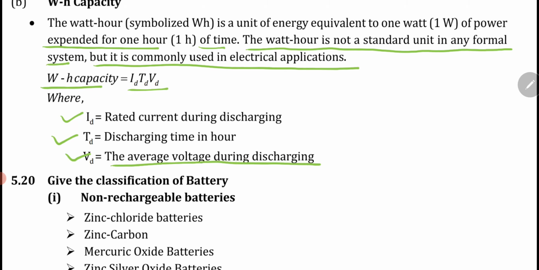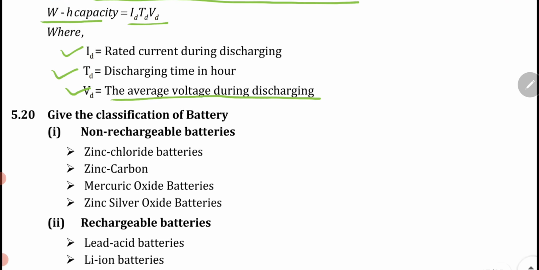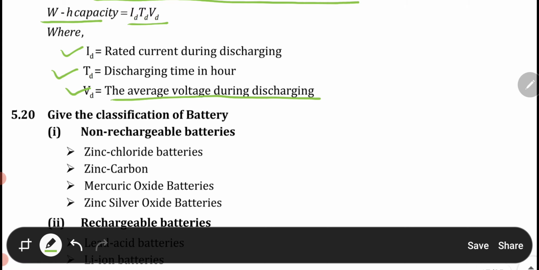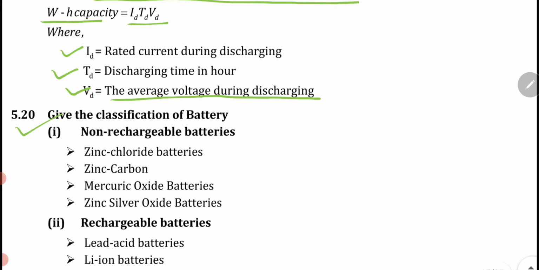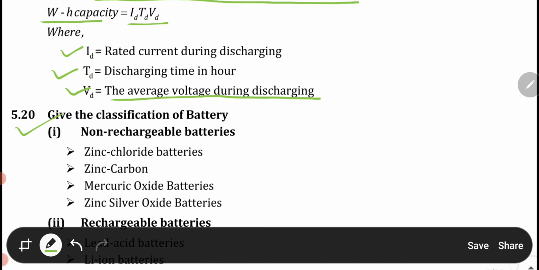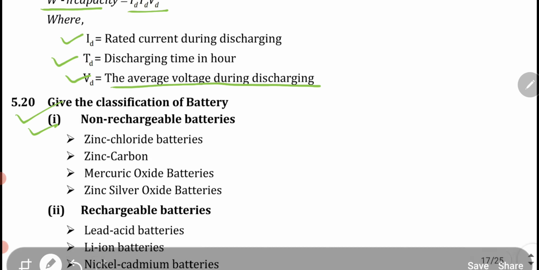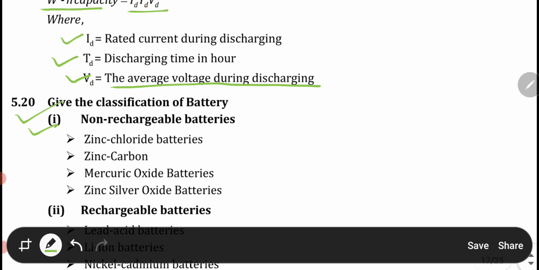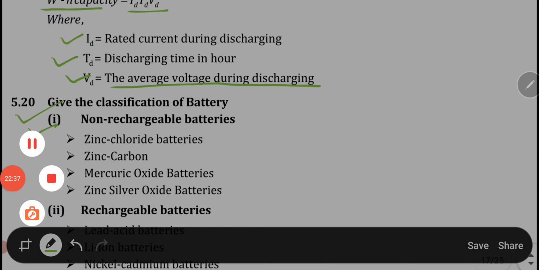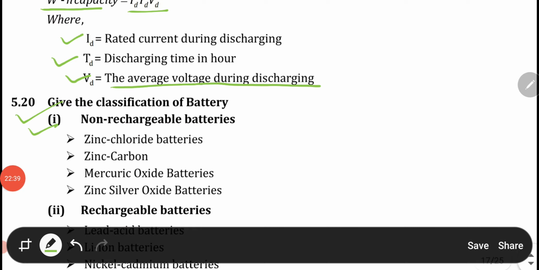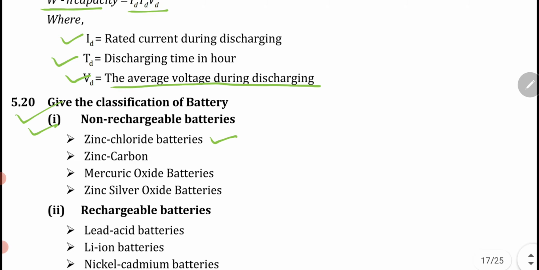Now we will see the classification of batteries. First of all, the non rechargeable batteries. As we discussed, there are rechargeable batteries and non rechargeable batteries. Under the non rechargeable categories are zinc chloride batteries, zinc carbon, mercuric oxide batteries, and zinc silver oxide batteries.